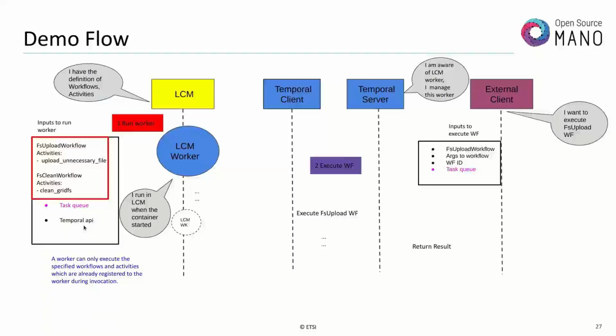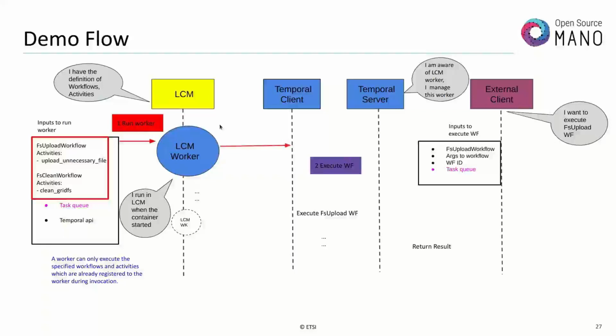Actually, this is the information of the Temporal server, the IP address or DNS name, which Temporal server we would like to use. Those are the inputs, and we are triggering to run the worker.